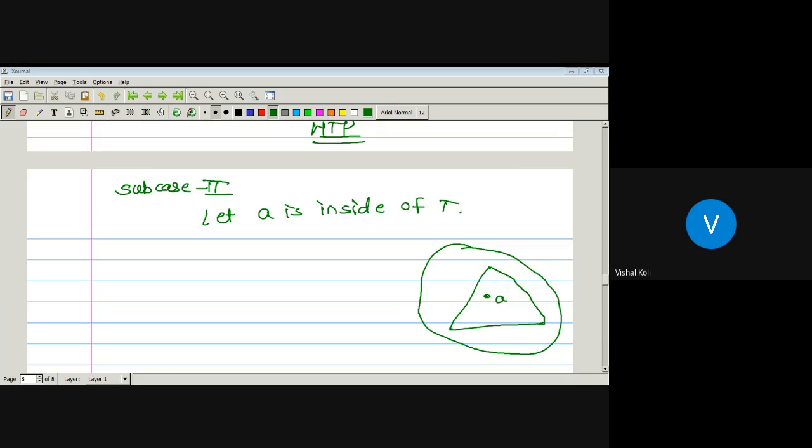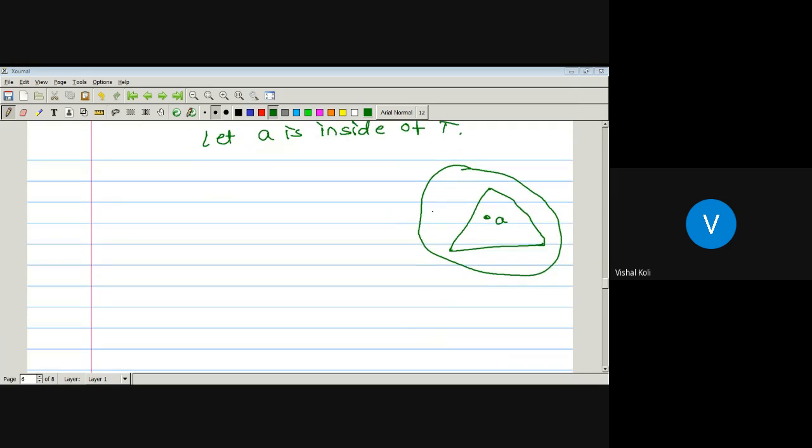And now we have to find out the integral value over the set T. This will be a triangle T, and this will be an open ball about A of radius r. Now first we will divide this this way. We will join these points.